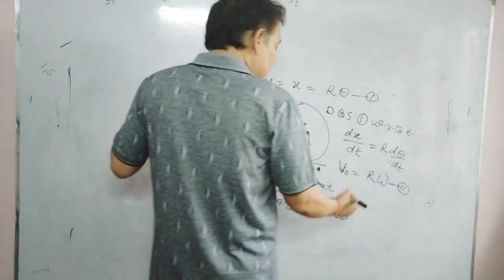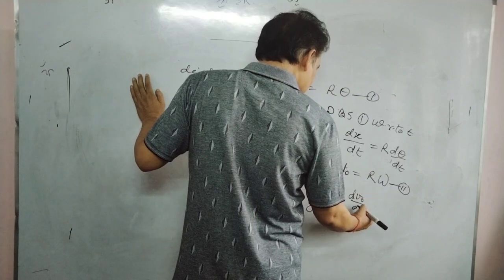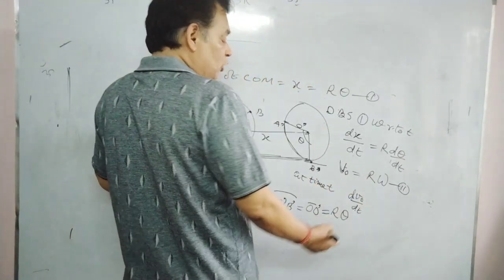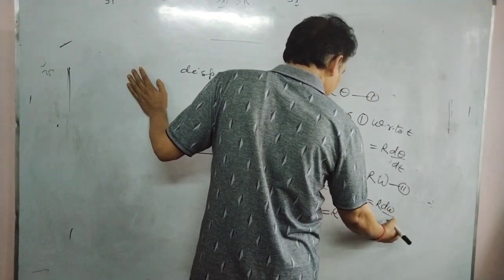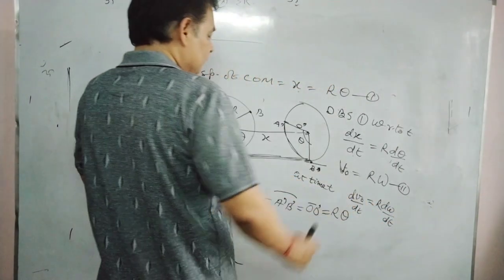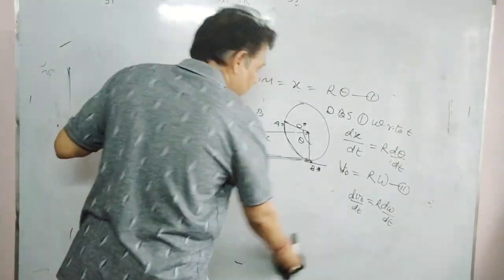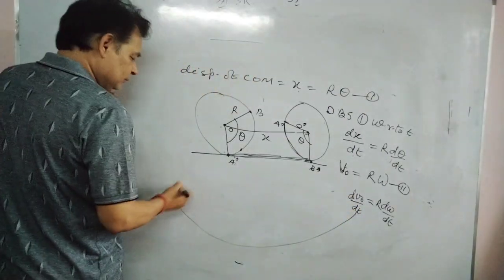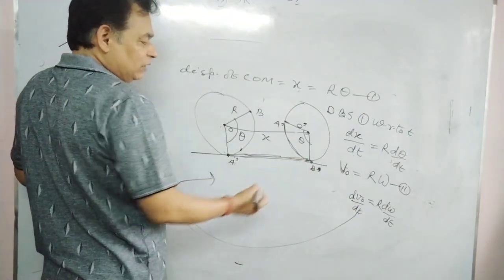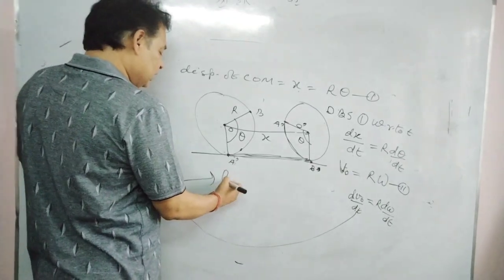And whenever you differentiate this velocity, you will have dv naught by dt equals r d omega by dt. Any differential coefficient of center of mass with respect to time will have this. dv naught by dt, the differential coefficient of velocity with respect to time, will give the acceleration of center of mass.